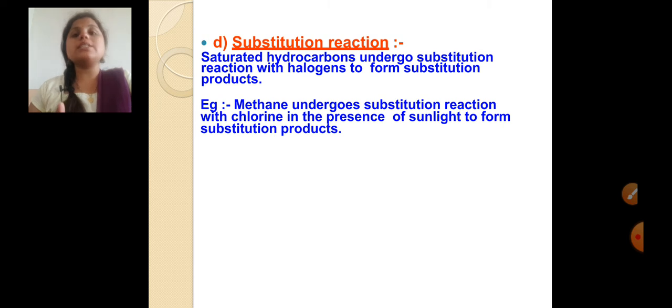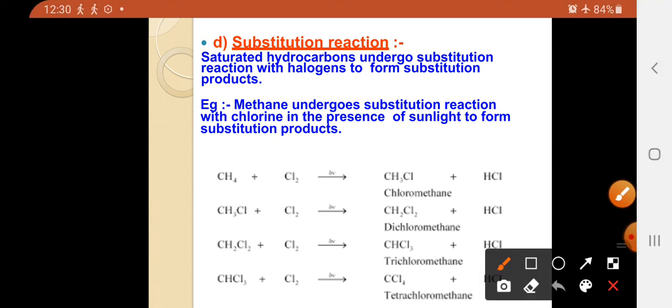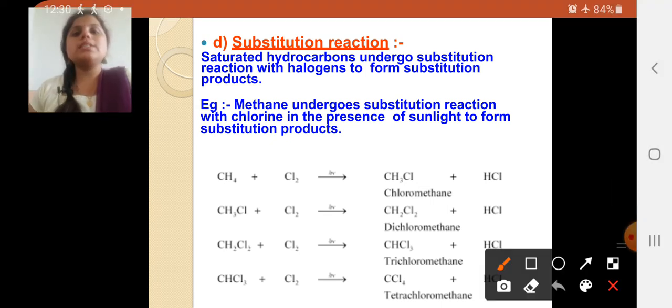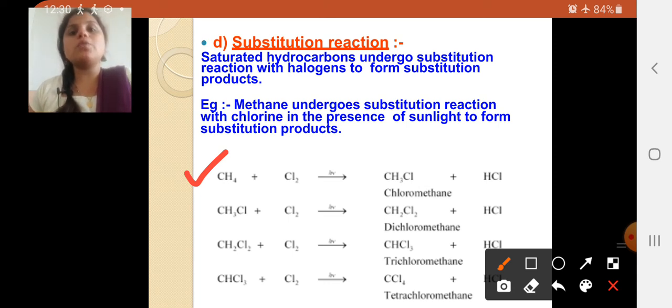So what are the substitution products? Let's take a glance. Here, dear students, there are totally 4 equations. The first one is CH4. When this CH4 reacts with 2 chlorine, that is Cl2, it forms chloromethane. Why?